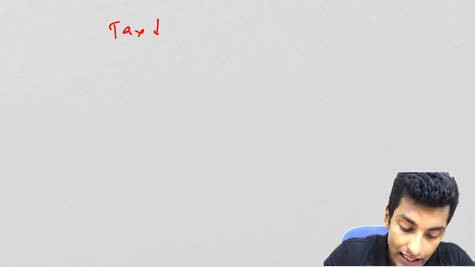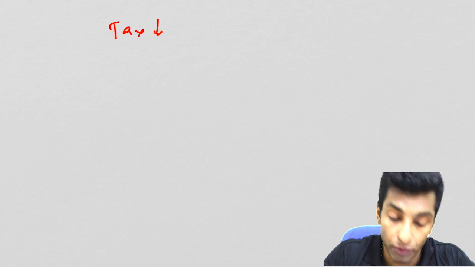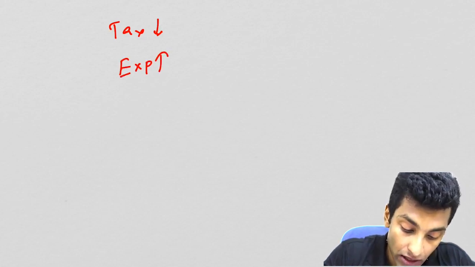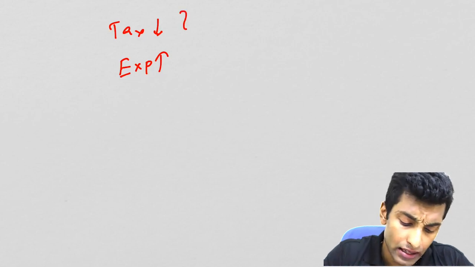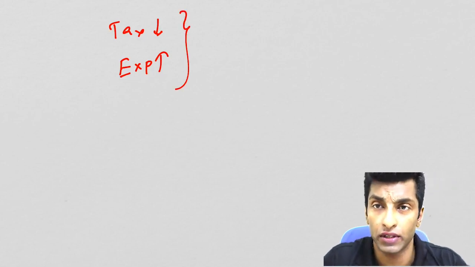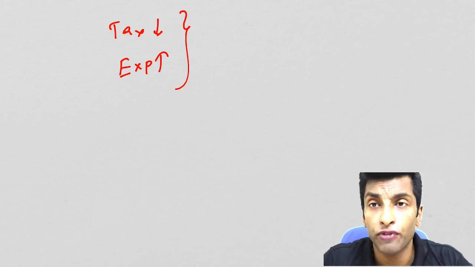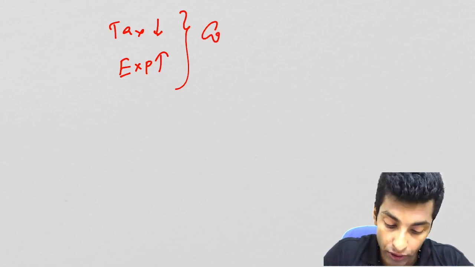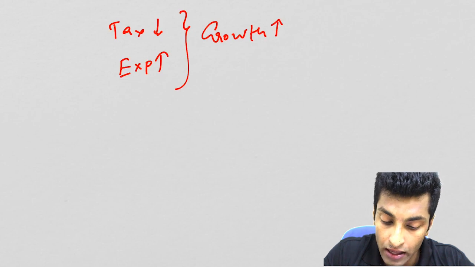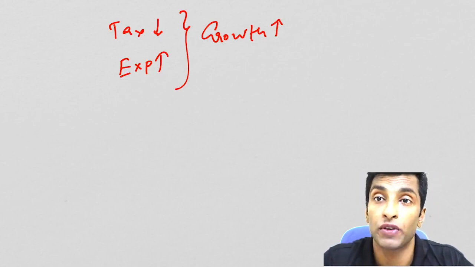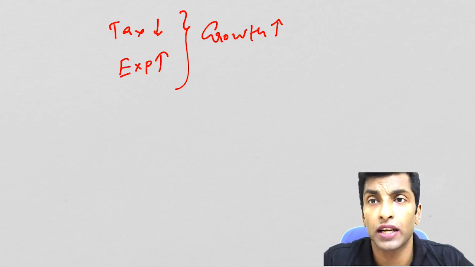You will go for a lot of fiscal policy measures, like taxes will reduce in case of expansionary policy, and you will increase government expenditure. So you can see here budget deficit is common during this phase if it is expansionary fiscal policy. This is to promote growth, so in this context, growth will increase. If inflation is high, you have to go for a contractionary fiscal policy, like contractionary monetary policy.